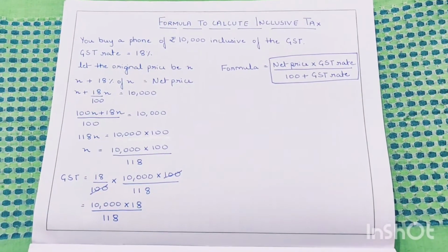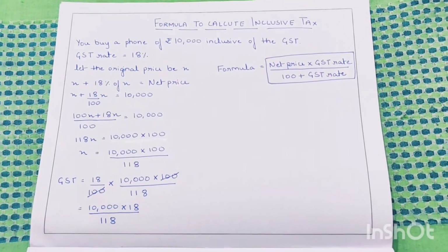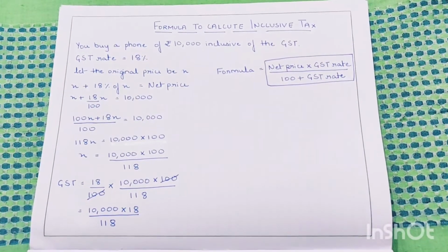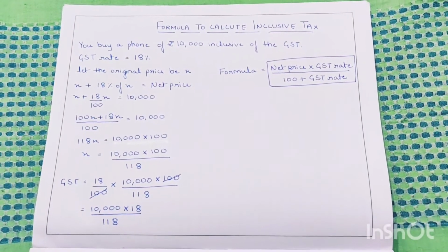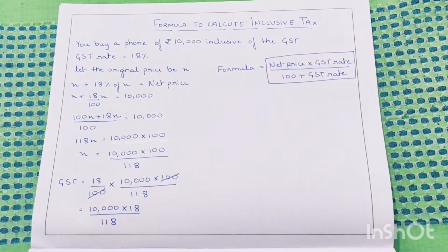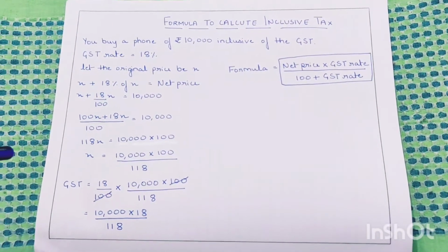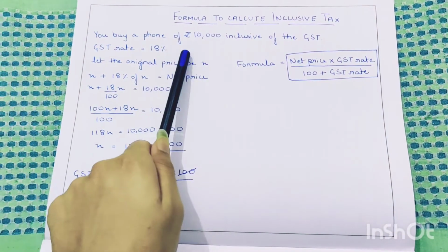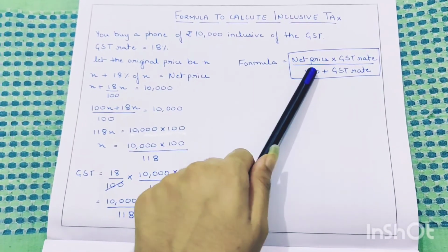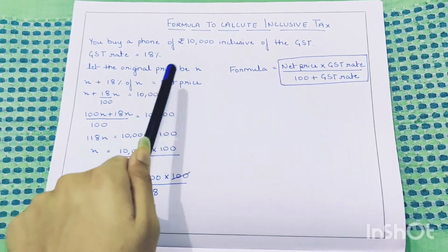You cannot do 12% of 5,000 since that 12% is not imposed on 5,000. It is imposed on the original price, and 5,000 is the amount we got after adding that 12% to the original amount. So let us see how we calculate that inclusive tax. Suppose you buy a phone of 10,000 inclusive of the GST. GST rate is 18%. Now let the original price be X.